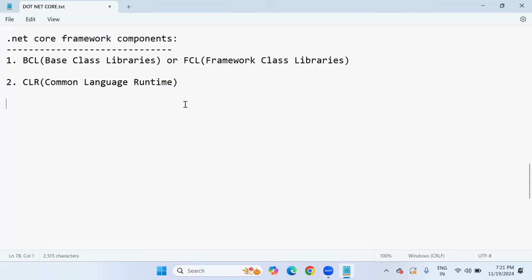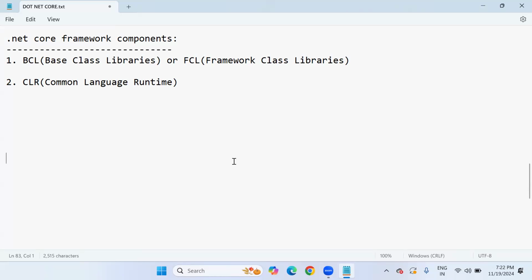Both are important for .NET programmers. If they want to write the code, what do they need to use? Base class libraries. After writing the logic, they need to execute the code, and to execute the code, CLR is required.